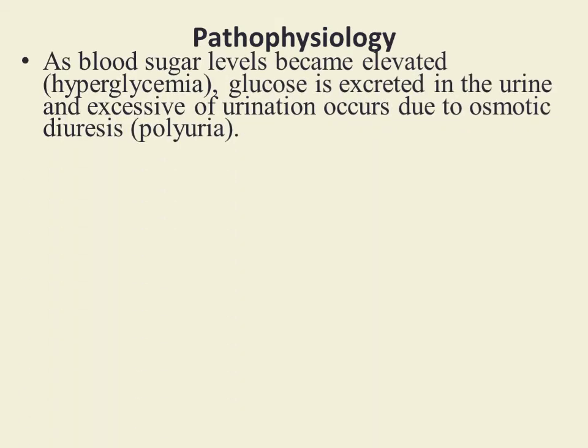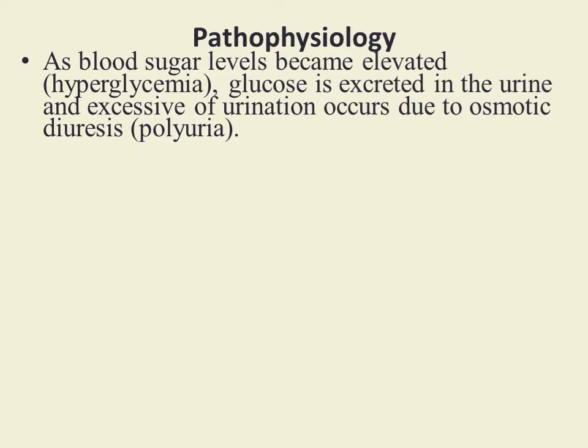What is the pathophysiology behind the cardinal symptoms? As blood sugar level becomes elevated, which is called hyperglycemia, when it crosses the renal threshold value, glucose comes in renal filtrate and is excreted in the urine. As glucose comes in urine, this glucose has an osmotic effect.